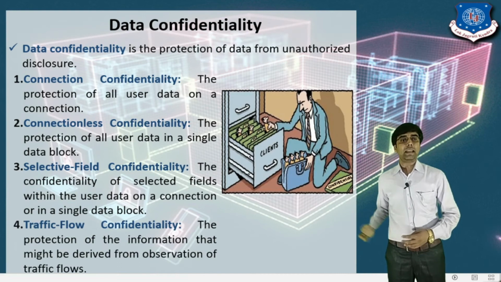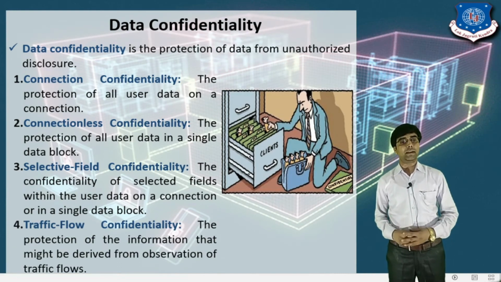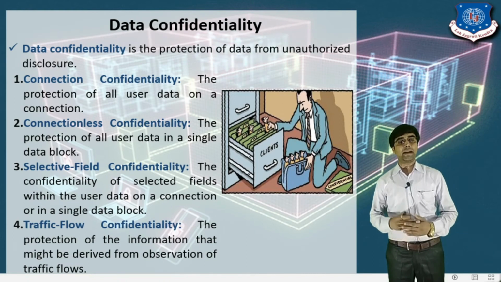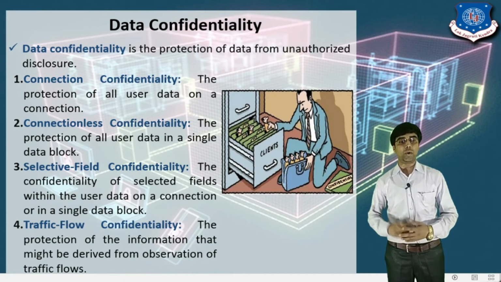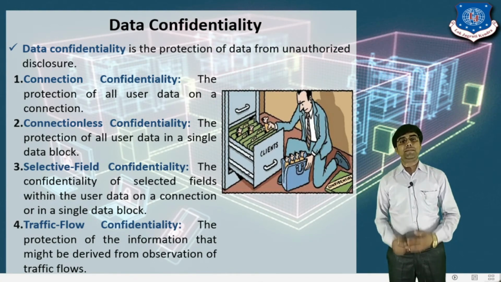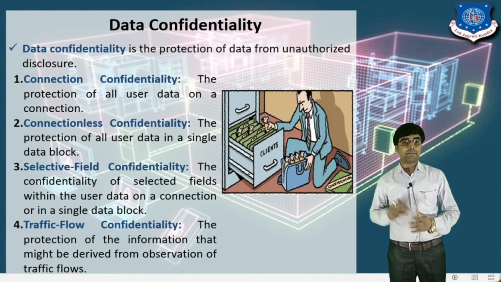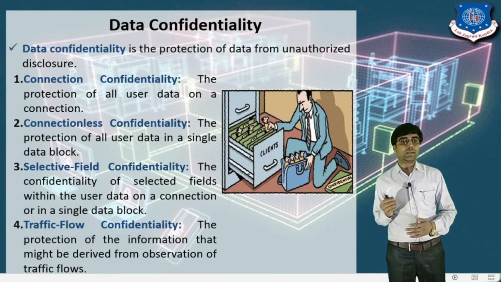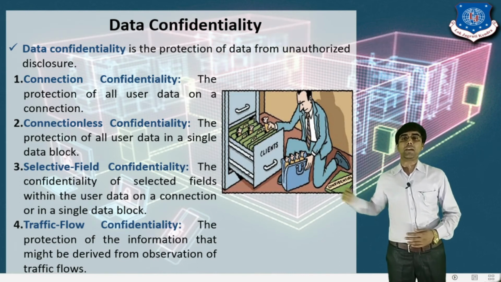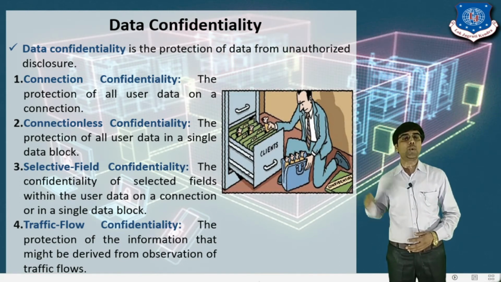Then the last is traffic flow confidentiality. With traffic flow confidentiality, there is protection of information that might be derived from observation of traffic flow. It means that here we authenticate the source of your data, and based on the traffic flow, we can provide security on the source of data. So this is all about the data confidentiality services. I hope this idea is clear, right?